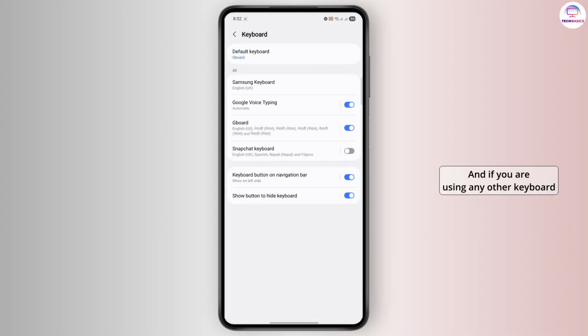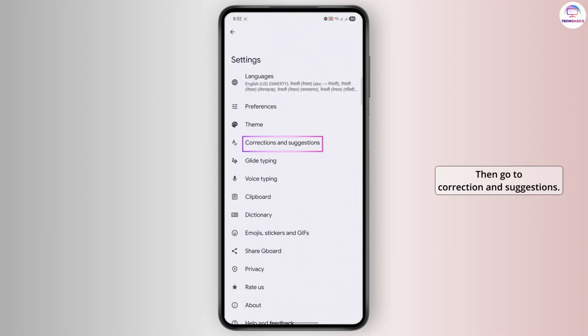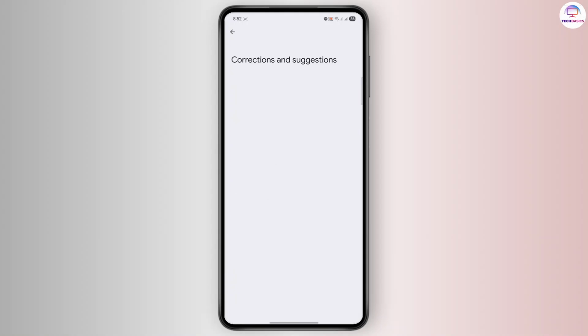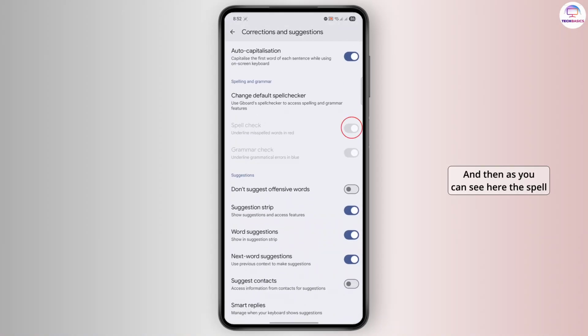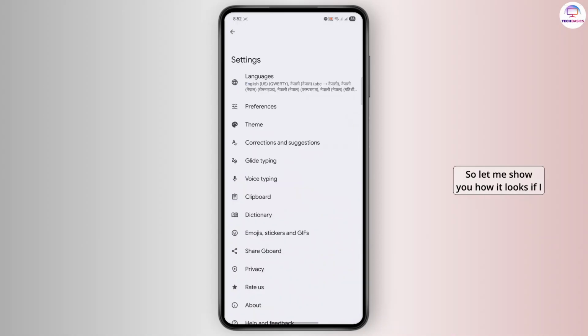And if you are using any other keyboard like Gboard, you can go over to their settings. Then go to correction and suggestions. And then as you can see here, the spell check is turned on and grammar check is also turned on. So what you basically do is turn these off, but since I'm not using Gboard spell checker, I can't access these settings. So let me show you how it looks if I have the Gboard settings.